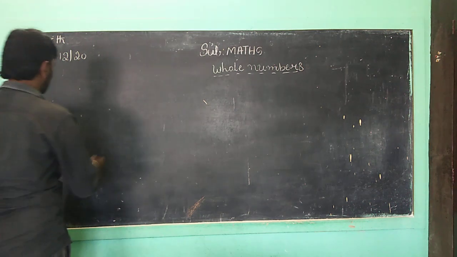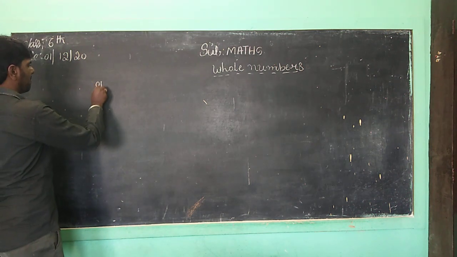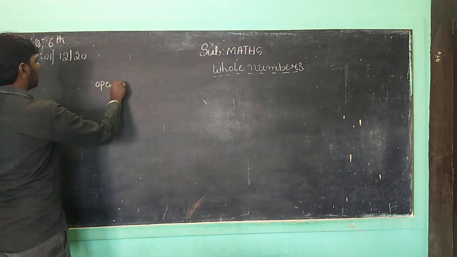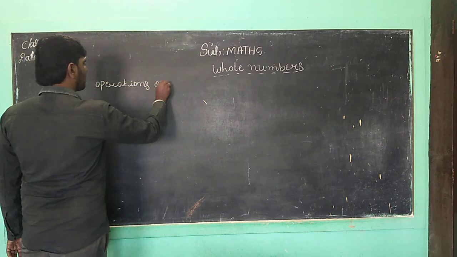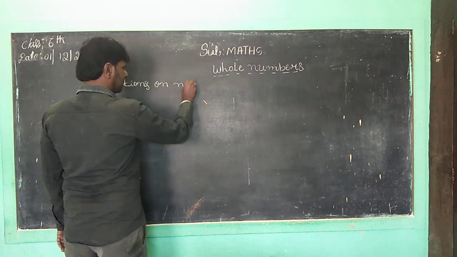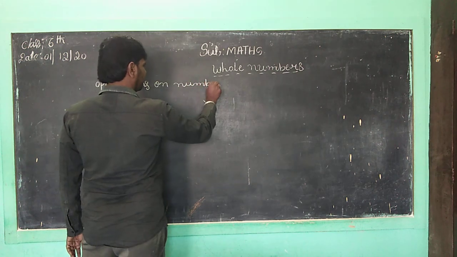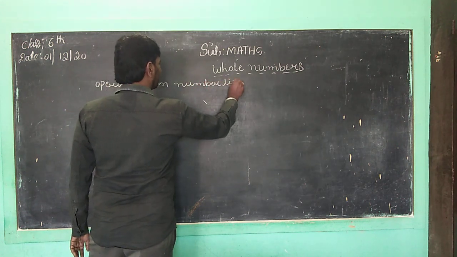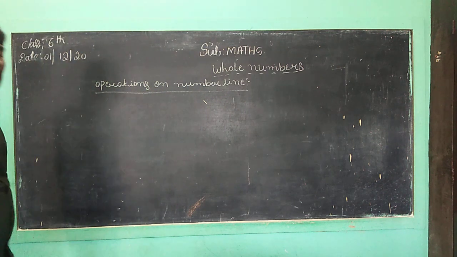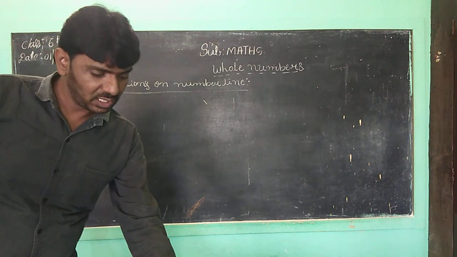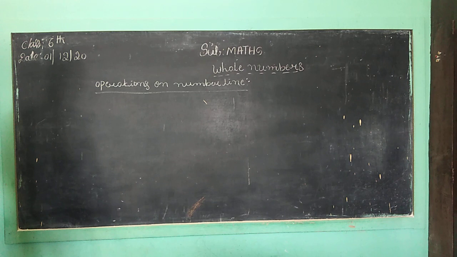Children, first is addition. Addition is easily done on a number line.